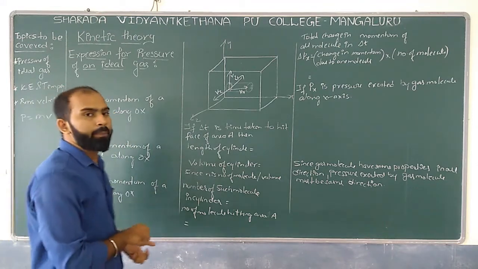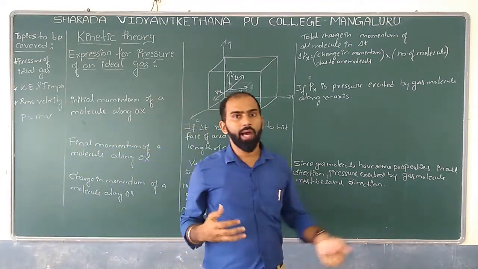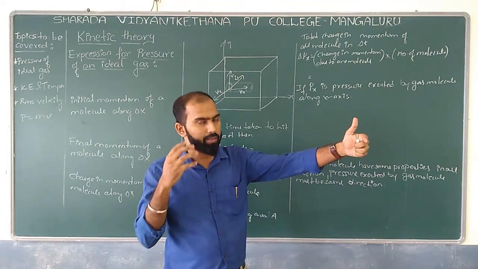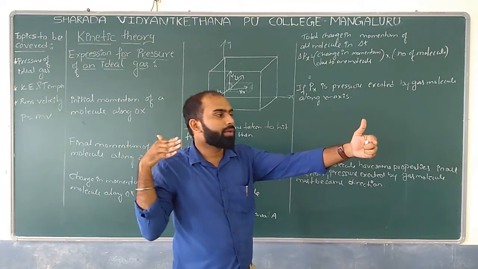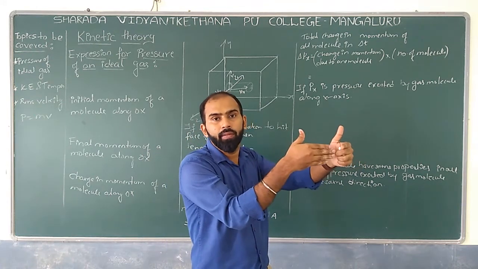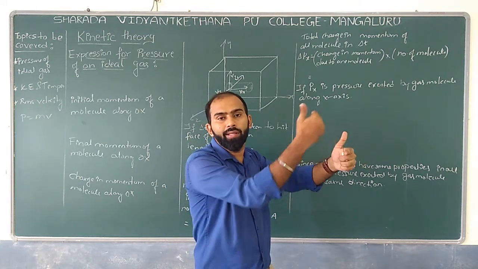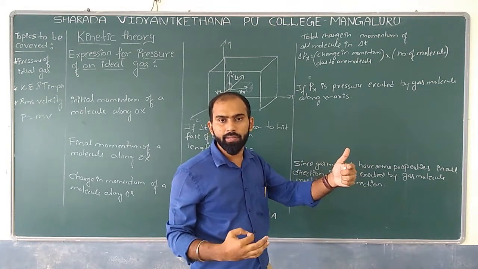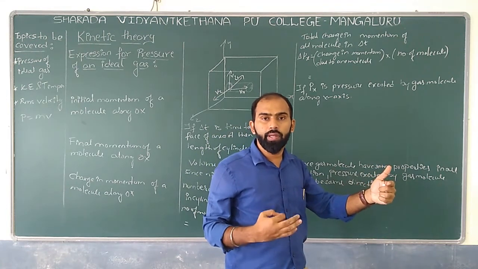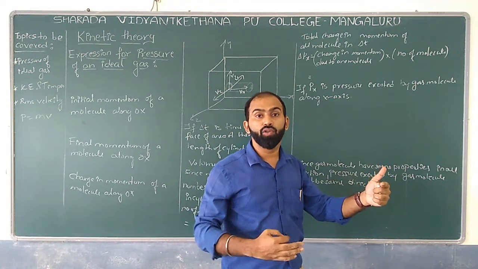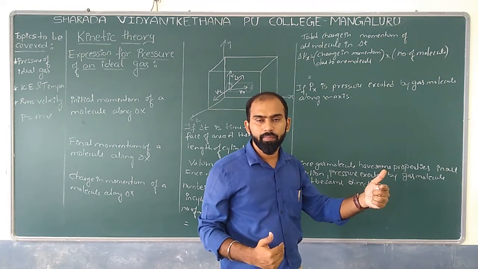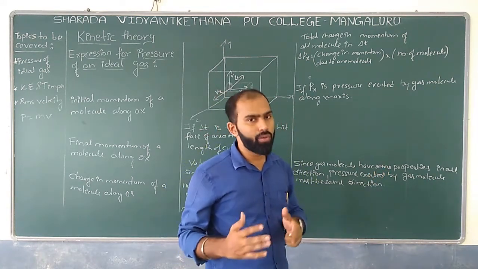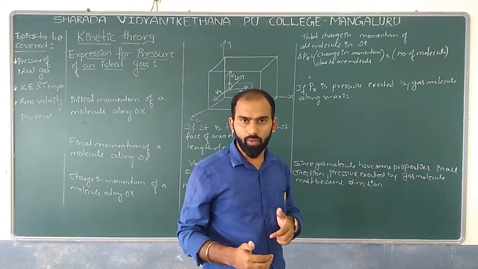Now, whenever the molecules in a particular cube move, at the time of striking the surface of the wall they bounce back with some velocity. According to the postulates of kinetic theory of gases, when the molecule hits the wall, it should be an elastic collision. What do you mean by an elastic collision?